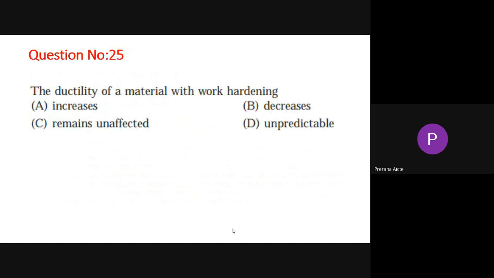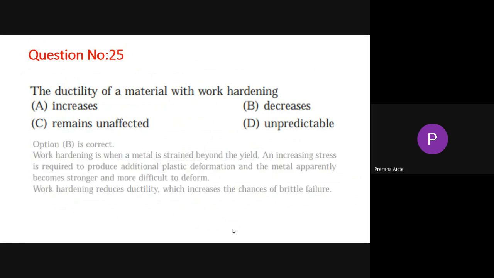Okay, now question number 25. The ductility of a material with work hardening. The answer is option B, decreases. Ductility of a material with work hardening decreases.